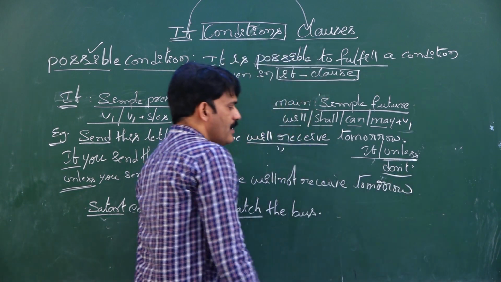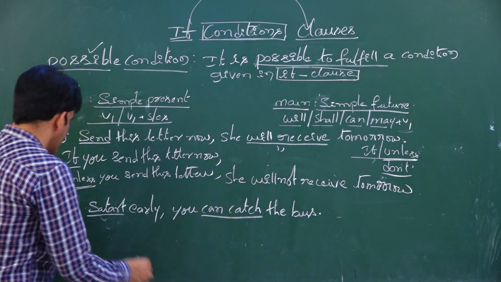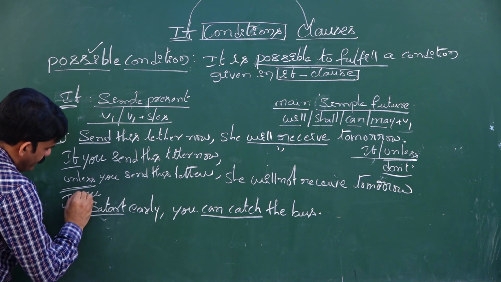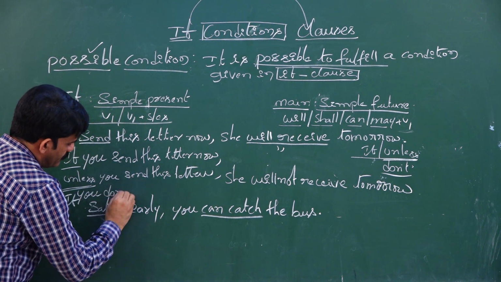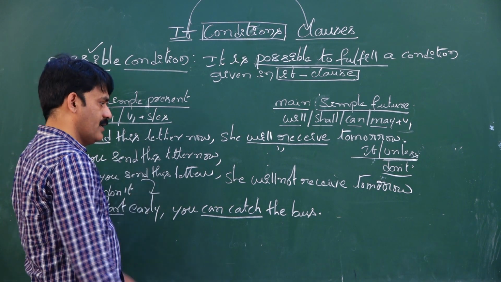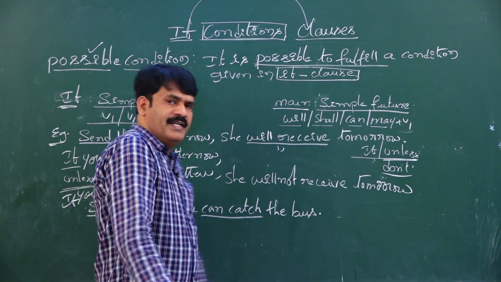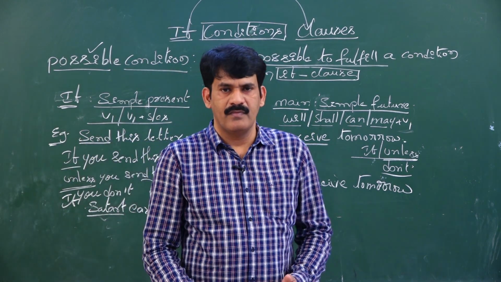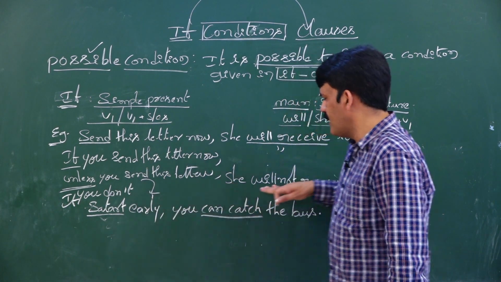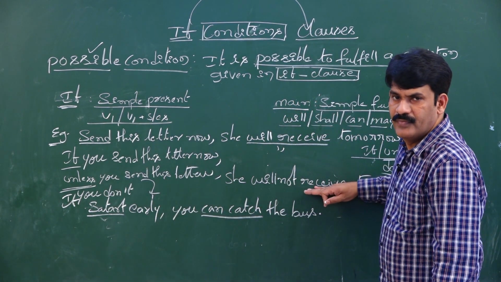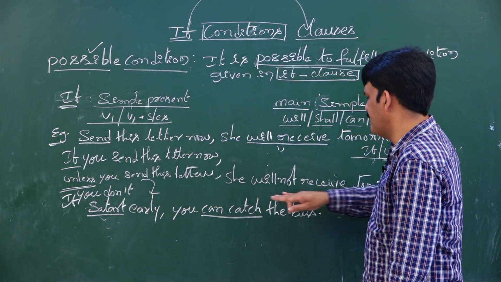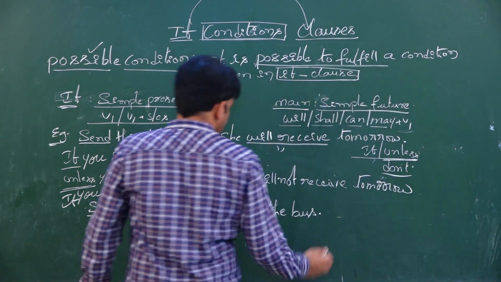Sometimes they ask you to rewrite the sentence using do not. Do not is nothing but unless. So you start the sentence with the subject. If you do not send this letter means a negative sense, inability. So if you express the inability, the result also will be negative. So this is very, very important. If you do not send this letter, she will not receive it by tomorrow.